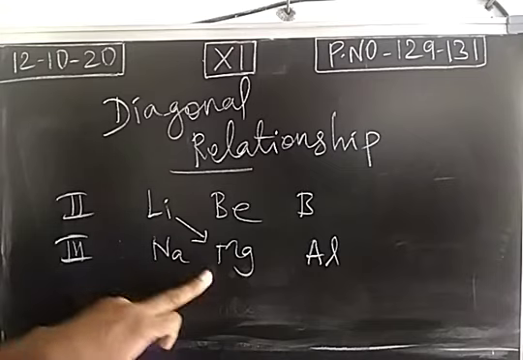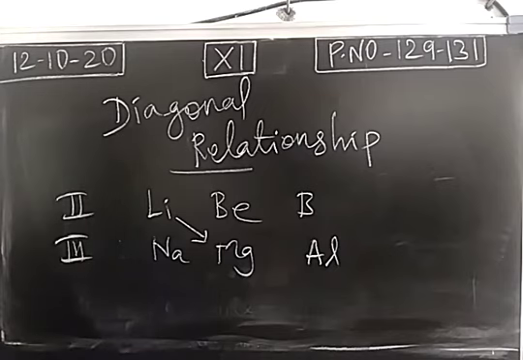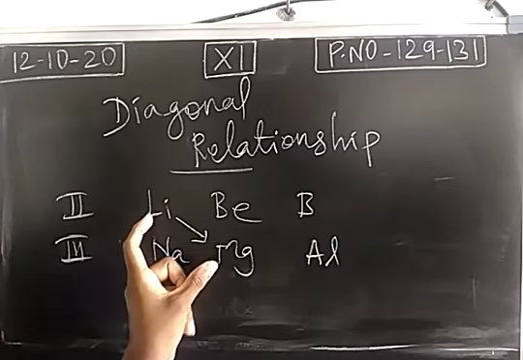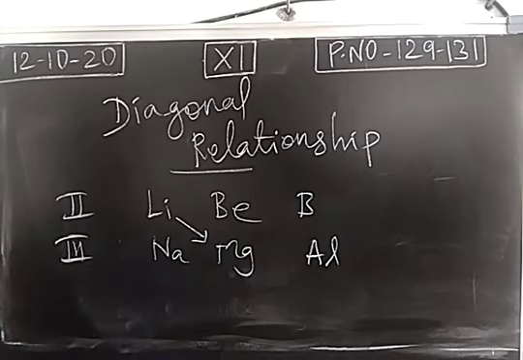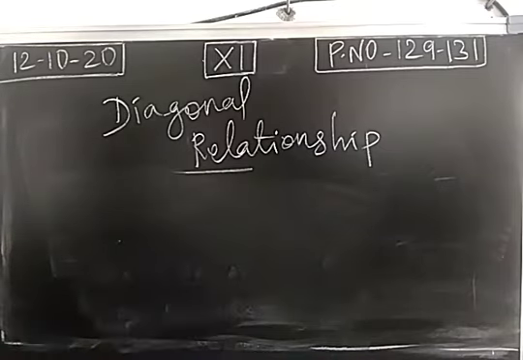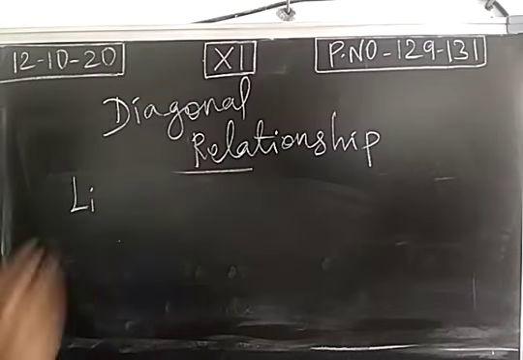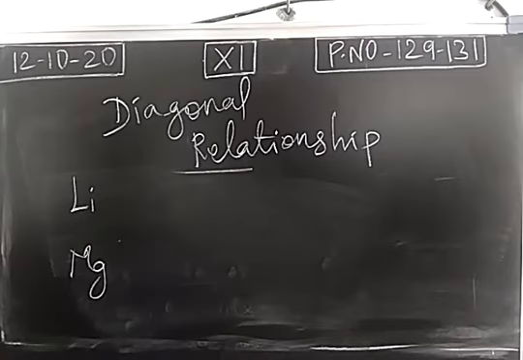You take lithium and magnesium. Lithium is in second period, magnesium is in the third period. So the elements are diagonally placed. Due to diagonal relationship, property of lithium and magnesium will be similar. This is called a diagonal relationship. So lithium and magnesium are having same properties due to diagonal relationship.